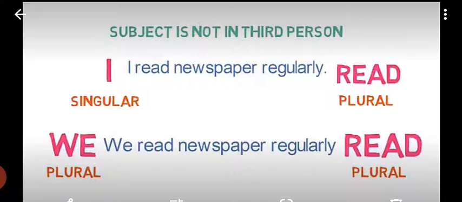Because I is exceptional. With I and we, meaning first person, the verb goes in plural form. I read newspaper regularly. I eat bananas. I go to temple. We read newspaper regularly. We eat bananas. We go to temple. So keep in mind, I and we, first person, always come with the plural form of the verb in subject verb agreement.